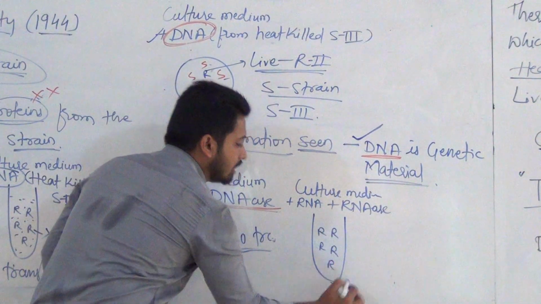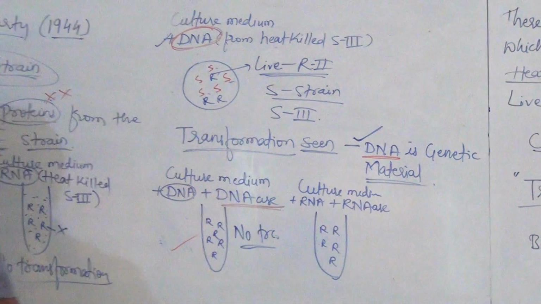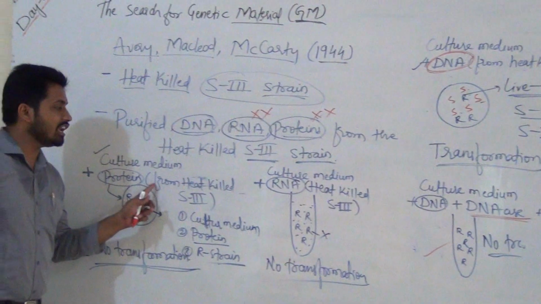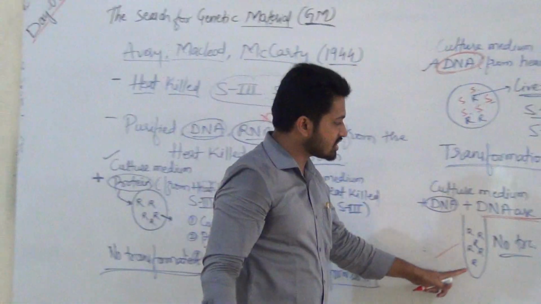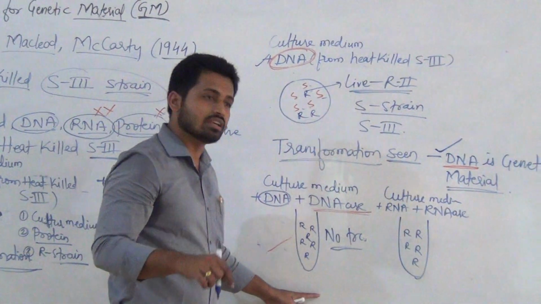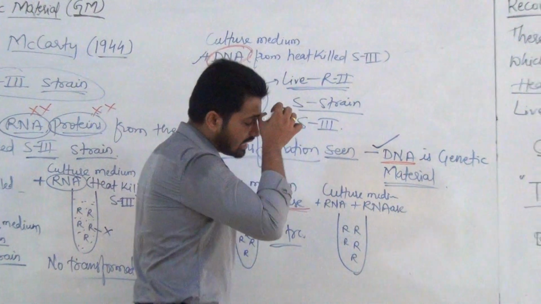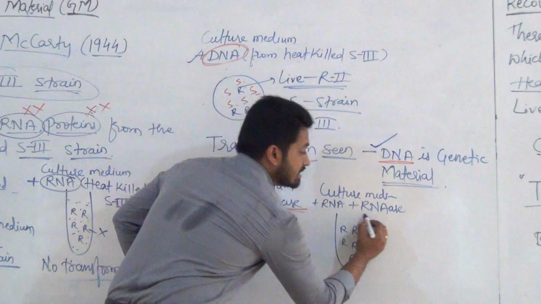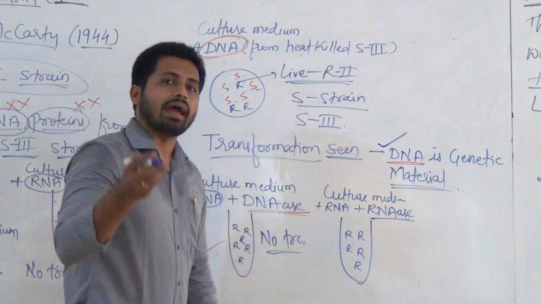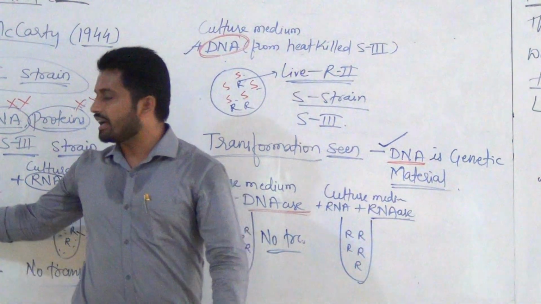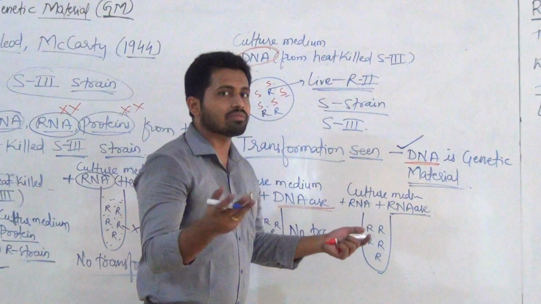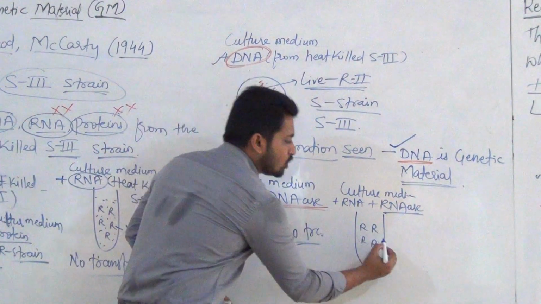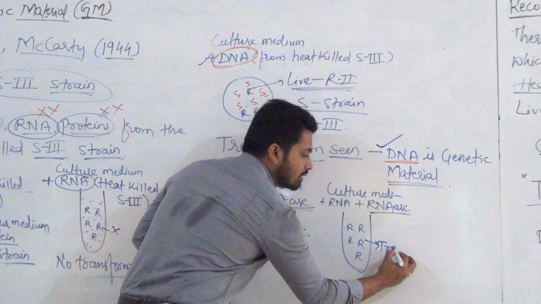In this experiment they allowed only a different enzyme. In the first experiment they used the enzyme DNase, here in the second experiment the enzyme RNase. When you added RNase or did not add RNA, there is no transformation at all, meaning the presence or absence of RNA does not affect the transformation.